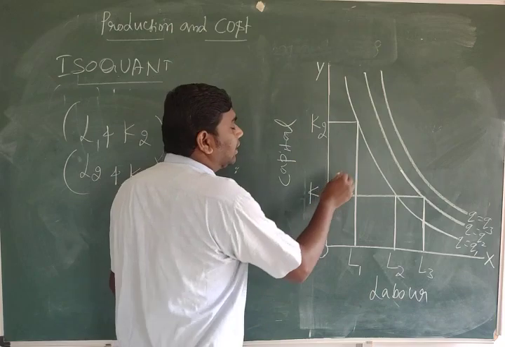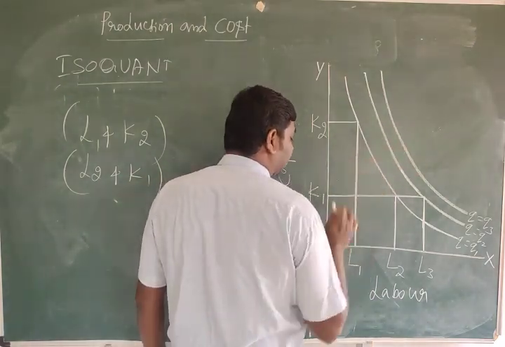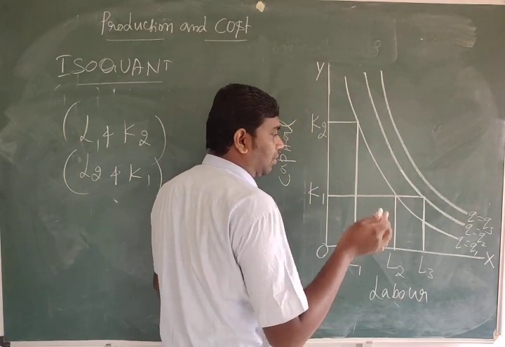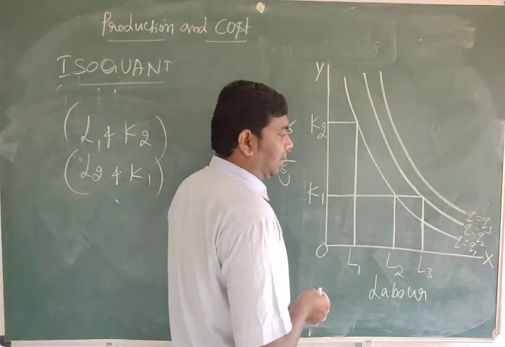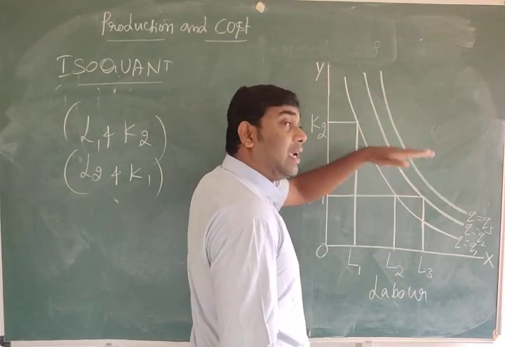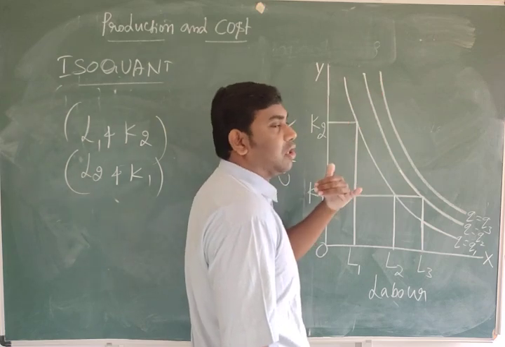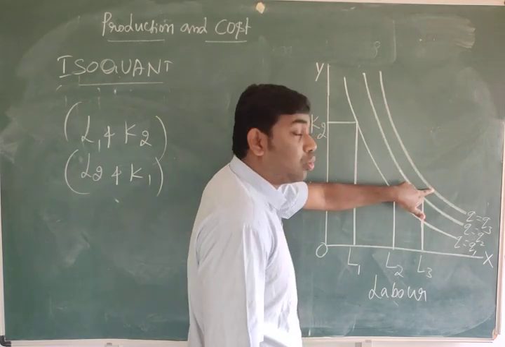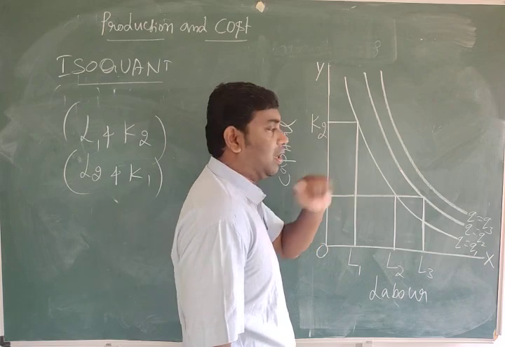You can observe in this diagram there are 3 isoquant curves. Here we are using labor and capital to produce output. Here Q is the quantity level. You know that very well: a higher indifference curve represents a higher level of satisfaction in the second chapter. But here, a higher isoquant curve represents a higher level of quantity of commodity, quantity of products.